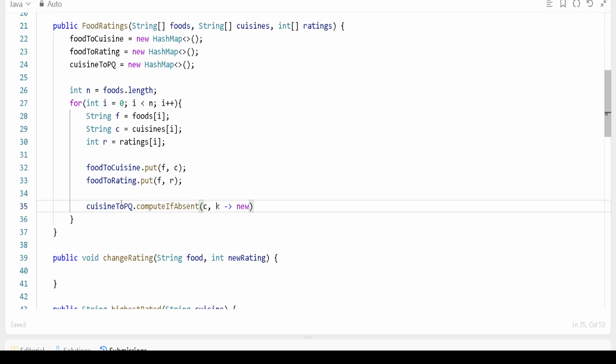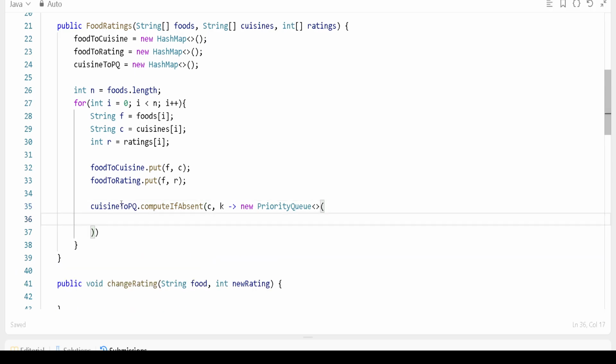So let's call new PriorityQueue, and for the priority queue we will define this, right? Because these are entries, at this time we should define here two values, a and b. So this value we should check, right?